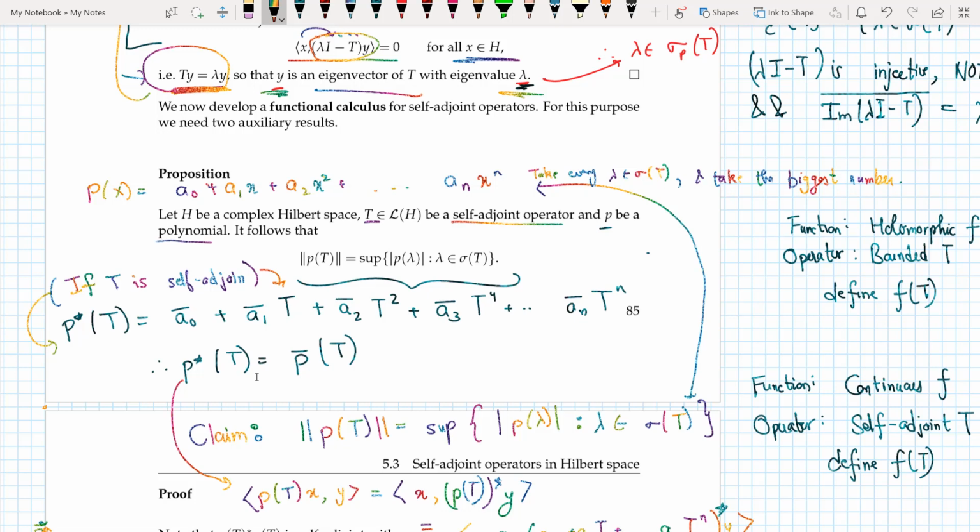Then it follows that the norm of P of T equals the sup of the norm of P of lambda, where lambda belongs to my spectral set. So you have a function applied on a set. You take all the values of lambda belonging to the spectrum of T and take the modulus of P of lambda, and that is the norm of P of T.